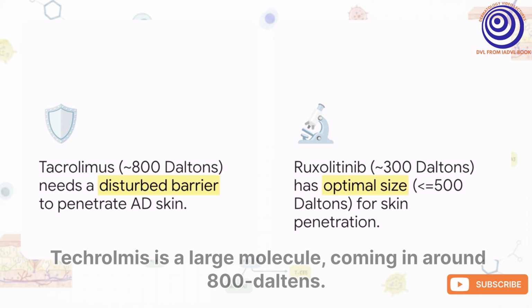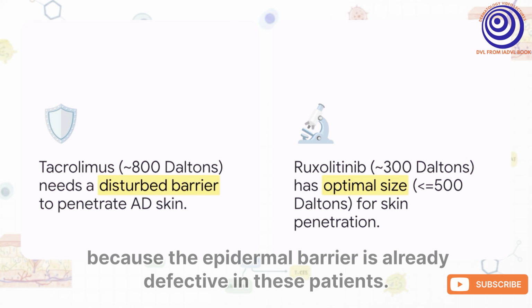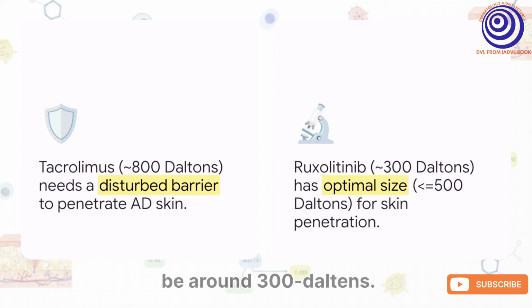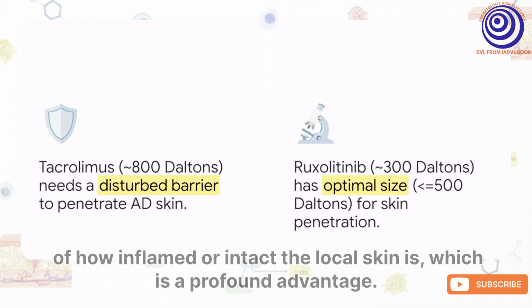Tacrolimus is a large molecule, coming in around 800 Daltons. Technically, it shouldn't penetrate well, but it does in atopic dermatitis specifically because the epidermal barrier is already defective in these patients. However, our newer targeted agents, like ruxolitinib and crisaborole, are engineered to be around 300 Daltons. This is the optimal therapeutic size. It allows for highly successful, highly predictable epidermal barrier penetration regardless of how inflamed or intact the local skin is, which is a profound advantage.